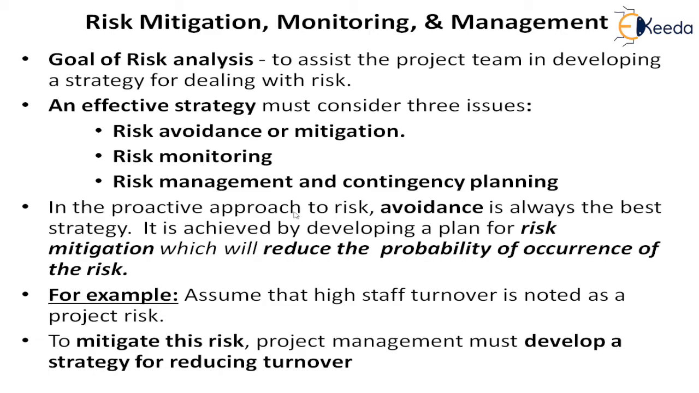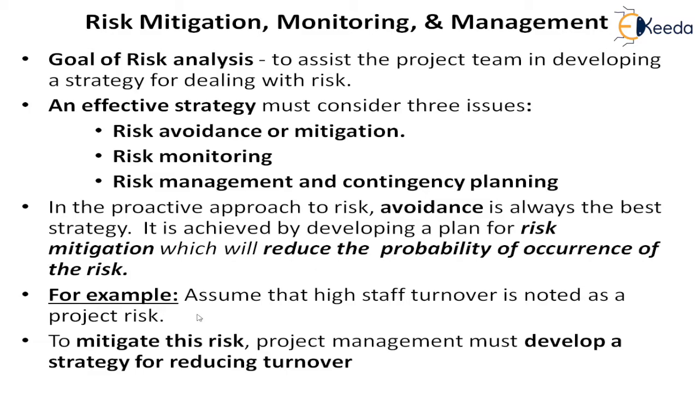So in the proactive approach to risk, avoidance is always the best strategy. First we will try to mitigate it, and when we mitigate it, we reduce the probability of occurrence. So when we say avoid, it basically means we will reduce its probability of occurrence. If the probability of occurrence becomes 0, then it is totally avoided. Otherwise, at least we will reduce it by taking certain measures.